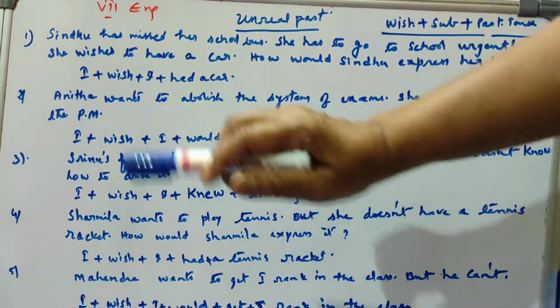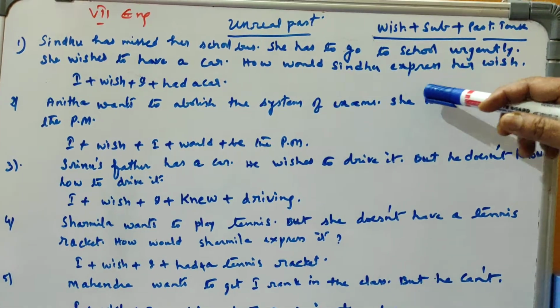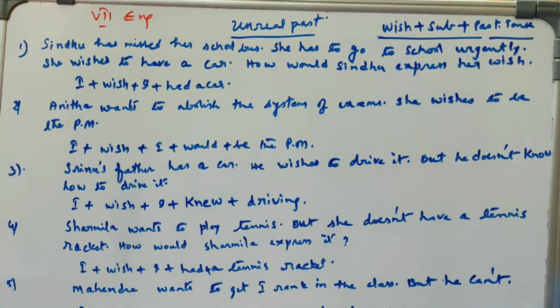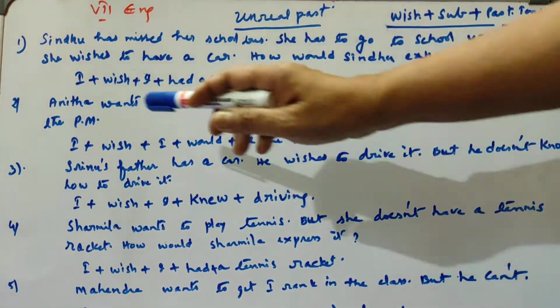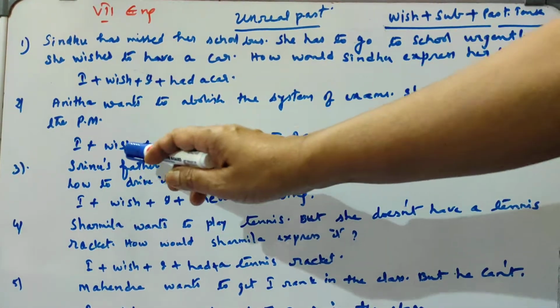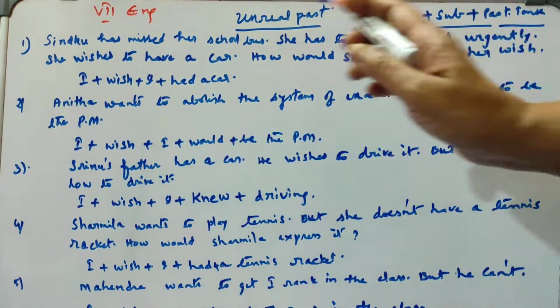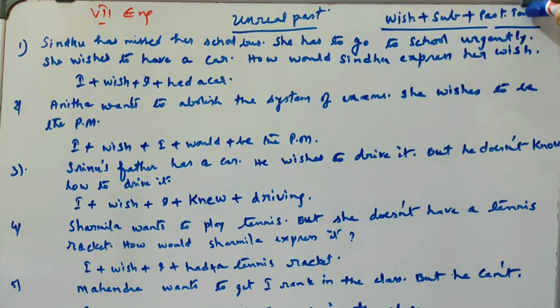Then the second situation. Anita wants to abolish the system of exams. She wishes to be the Prime Minister. So how will Anita express her wish? For this, instead of Anita, you imagine yourself as Anita. Then here I plus wish. This is wish. Then again the subject, that is I itself. Then plus the past form of the tense.